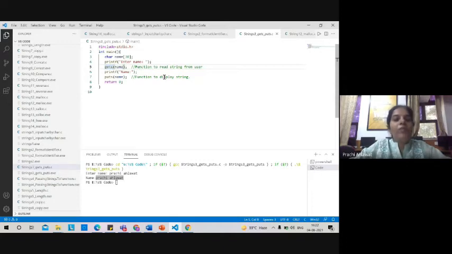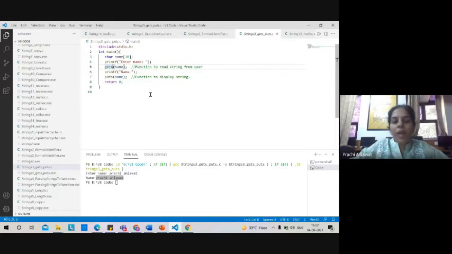So the difference between scanf and gets function is that in scanf we can get input of all types of data types. Like with scanf we can input an integer variable, a float variable, a string variable, any data type you can use with the help of scanf. But if we talk about gets, it is only going to work with strings.